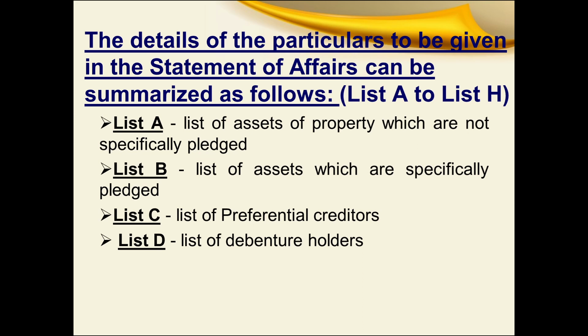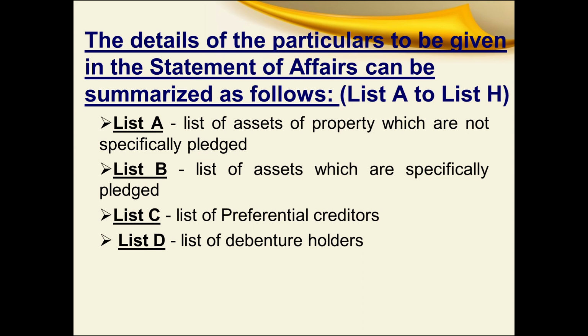Then next comes list B. List B gives the list of assets which are specifically pledged with creditors, both fully as well as partly paid up. There are various lists, list A to list H, but list A and B particularly relate to the assets of the company, whereas list C to list G are fully related to the liabilities of the company. So list A relates to assets which are not specifically pledged, but list B is specifically pledged. Then the next list, list C, constitutes the list of preferential creditors and their amount dues.